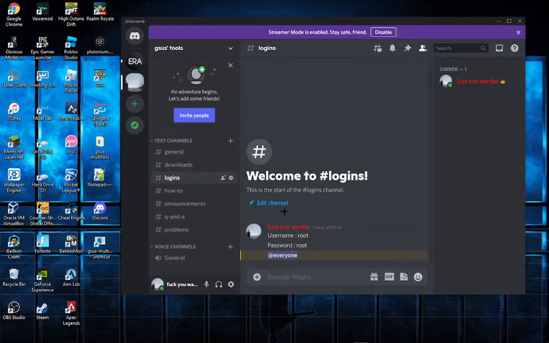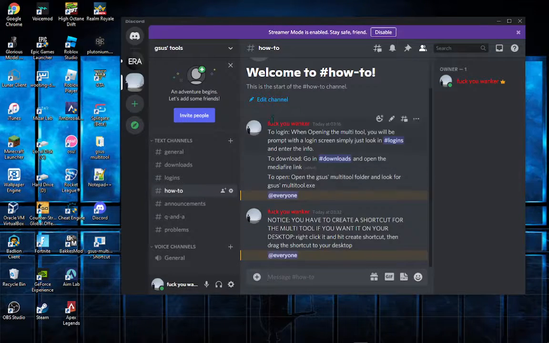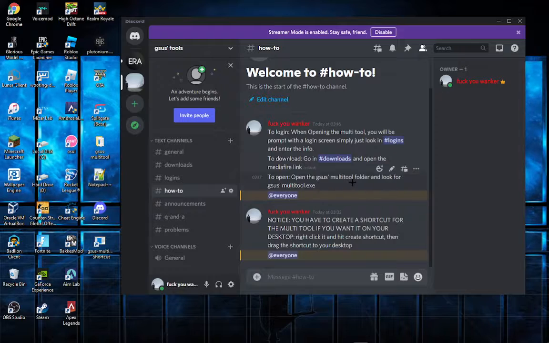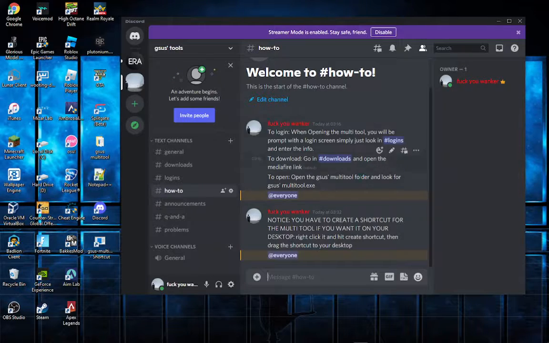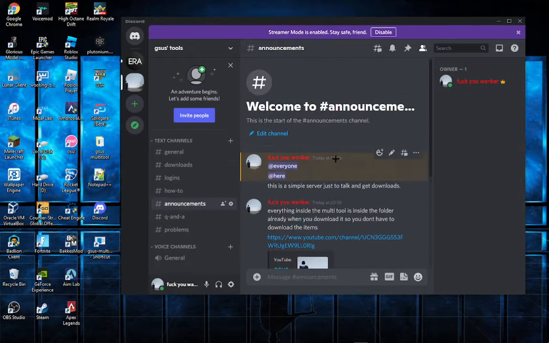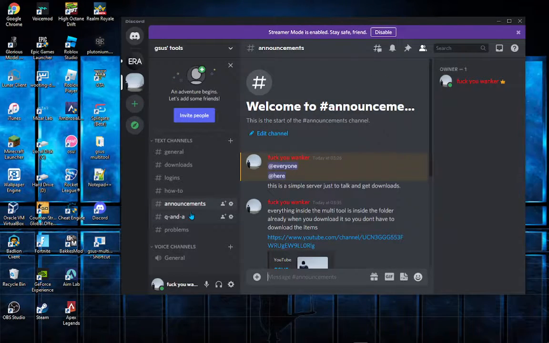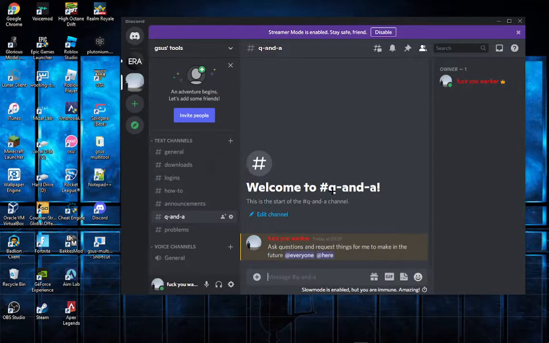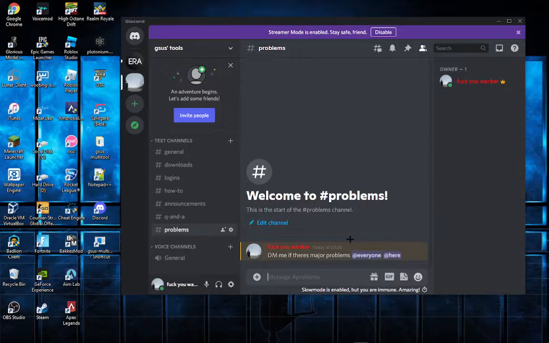And then you want to look in logins, and because you need to log in for it, it's just root and root. Then if you don't know what you're doing, there's help here. This will just be announcements if you want more news. Q&A, you can just ask me stuff or what to make. Problems, just tell me if there's an issue.